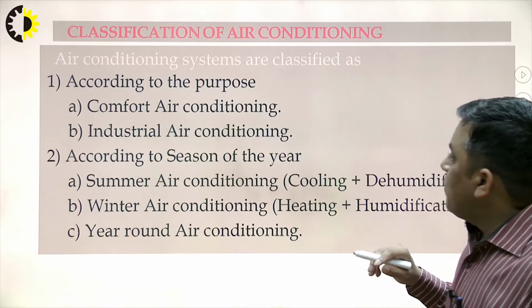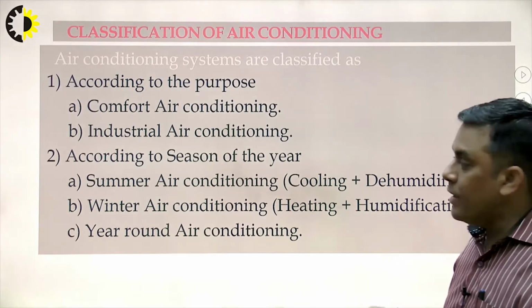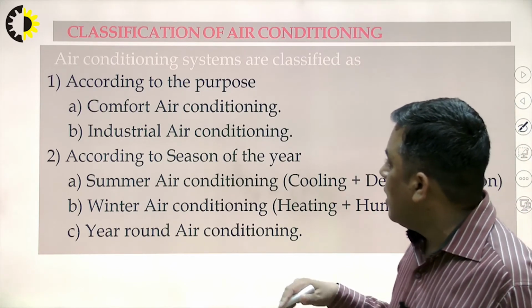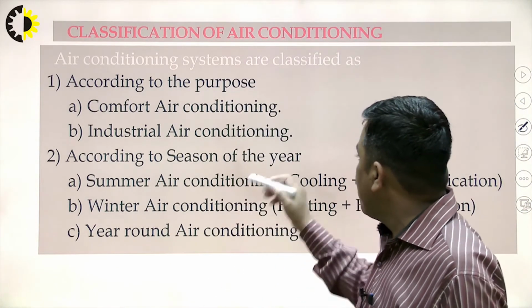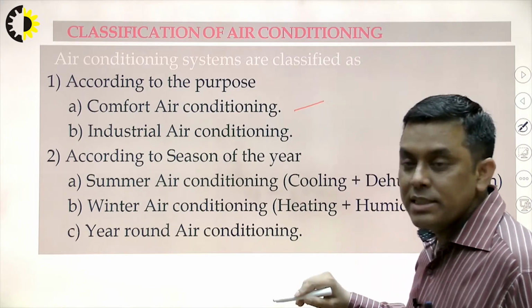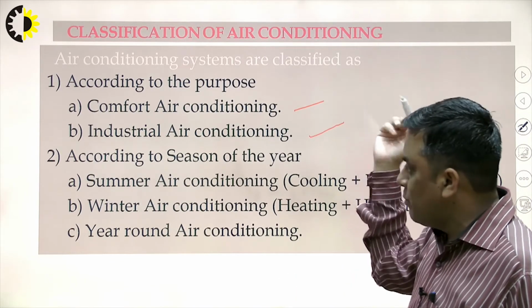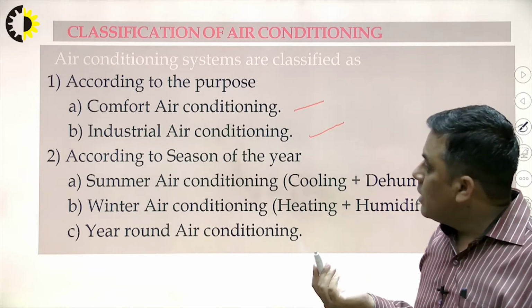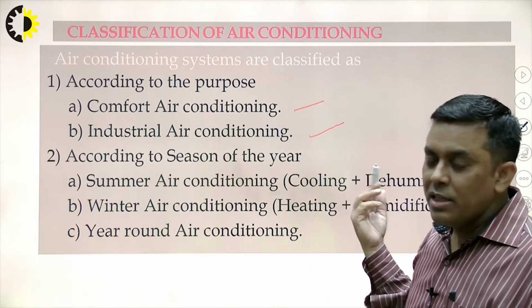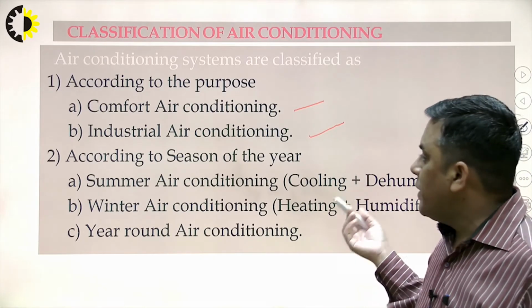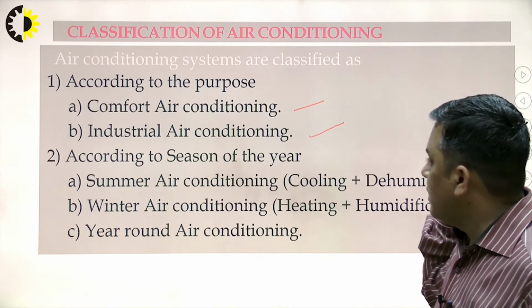Then we can classify the air conditioning system according to the purpose. According to the purpose, it can be a comfort air conditioning system or an industrial air conditioning system. If it is designed for human comfort, then we will say comfort air conditioning. If it is designed for some commercial or industrial purpose, then it is industrial air conditioning.